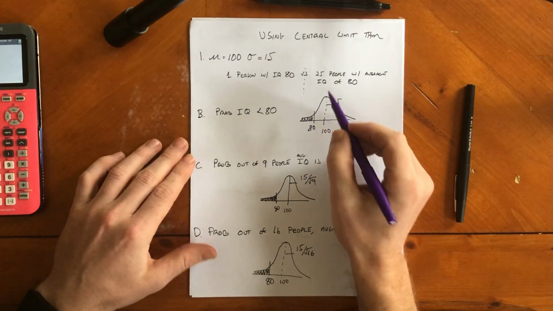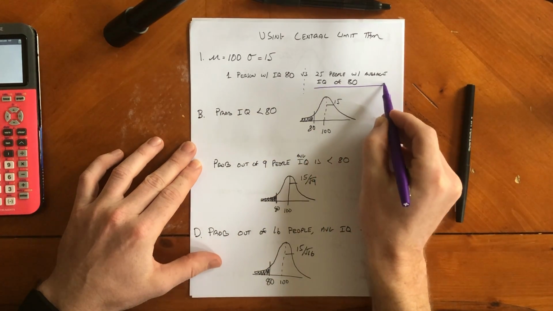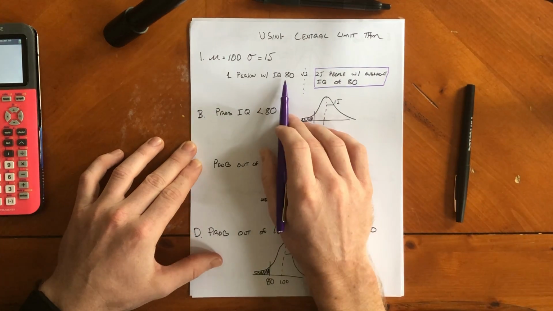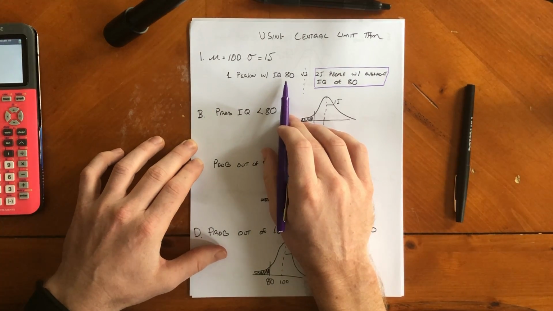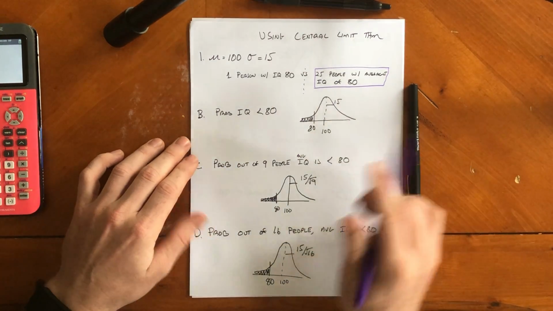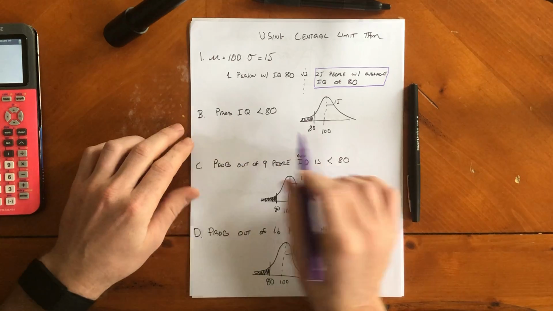So this is going to be a lot more rare because here you need all 25 people to fall into this 80 category, versus over here you only need one person to fall into the 80 category. Okay, so this one's going to be more rare. Find the probability of having one IQ less than 80.